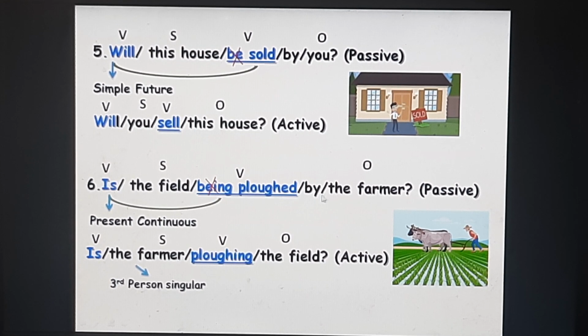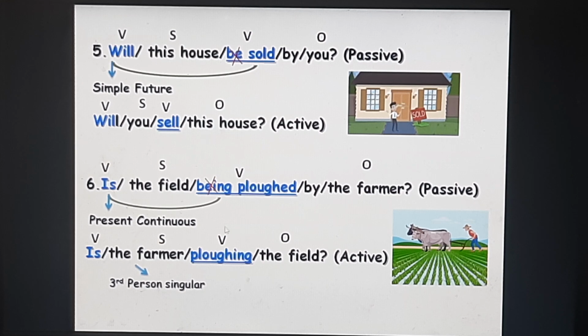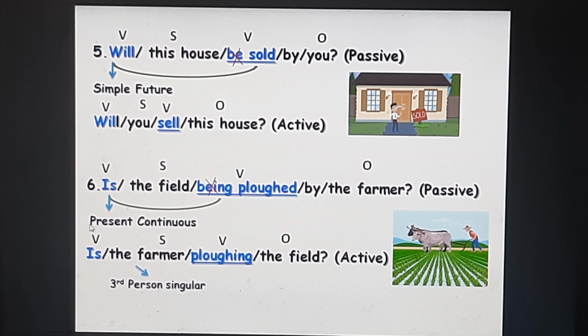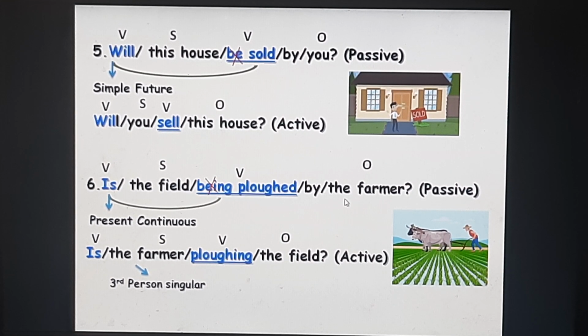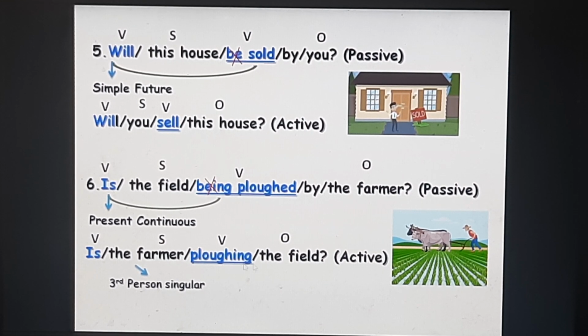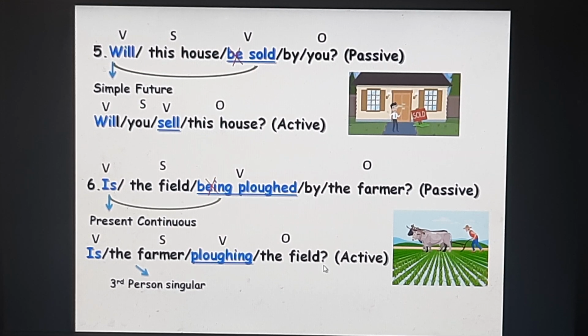Is the field being plowed by the farmer? Passive voice. Is being plowed is present continuous. To change it into active, remove being, bring the V1 plus ing form. So in the active voice, your subject is the farmer, which is in the third person singular. So we use is auxiliary. Is the farmer plowing the field is the active voice.